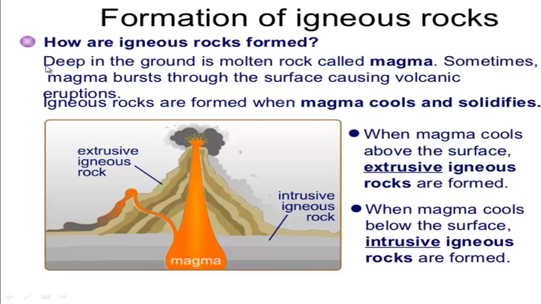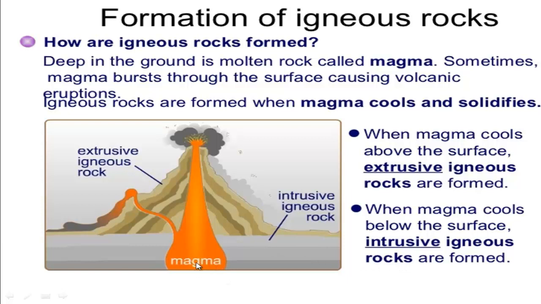Follow here. Deep in the ground is molten rock called magma. Sometimes magma bursts through the surface, causing volcanic eruptions. Igneous rocks are formed when magma cools and solidifies. When magma cools above the surface, these igneous rocks are known as extrusive igneous rocks, and when magma cools below the surface, these rocks are named intrusive igneous rocks.